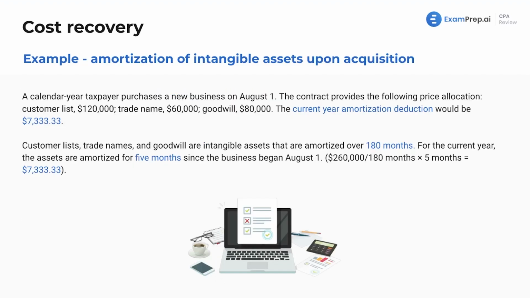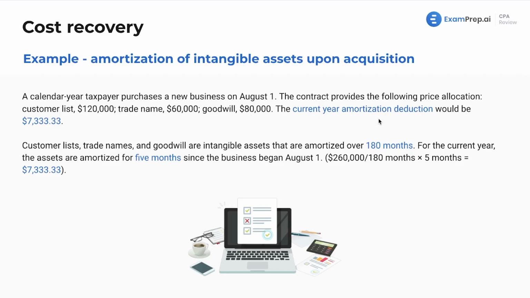Here we have an example, an intangible asset upon acquisition. A calendar year taxpayer purchases a new business on August 1st. The contract provides the following price allocation. The customer list was worth $120,000. The trade name for the business was worth $60,000, and there was goodwill generated of $80,000.